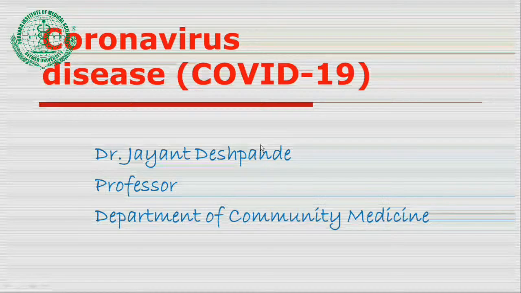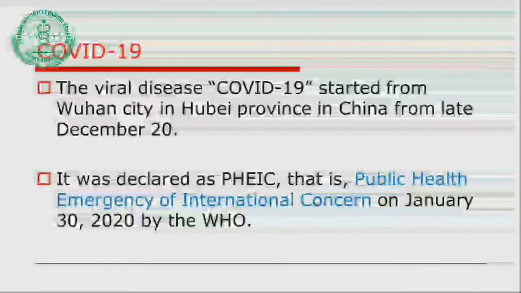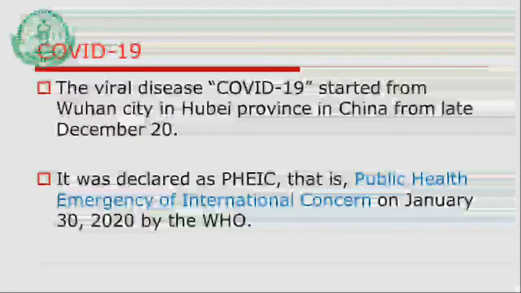So to begin with, the coronavirus disease started in China. As everybody is aware, what is this coronavirus? It is a viral disease, also called COVID-19. Why 19? Because it was detected in the year 2019.